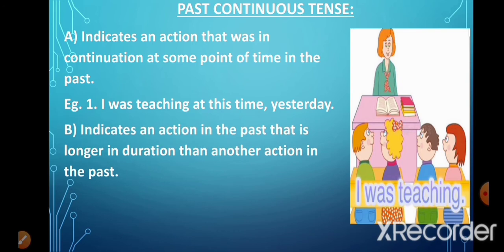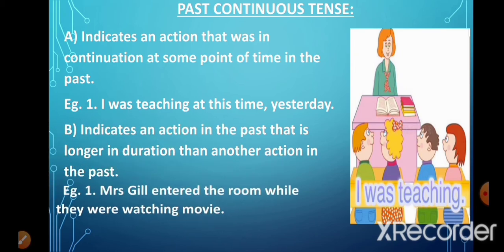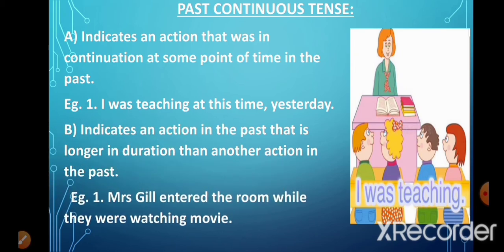Now, past continuous tense also indicates an action in the past that is longer in duration than another action in the past. For example, Mrs. Gill entered the room while they were watching a movie. Now, in this sentence there are two actions taking place. One is that Mrs. Gill entered the room, and the second is they were watching a movie.